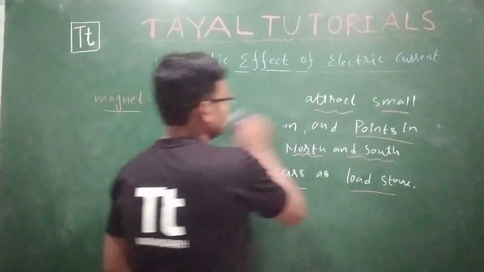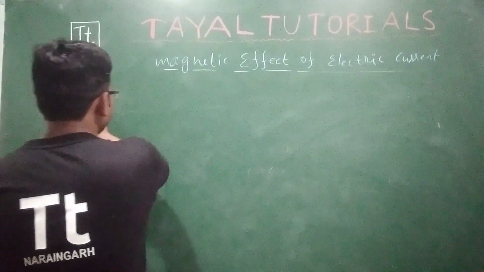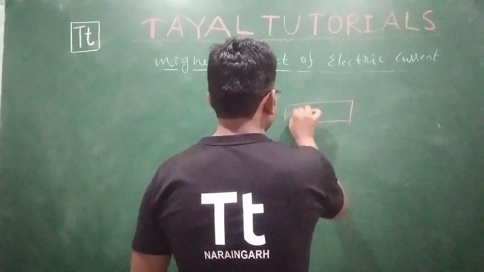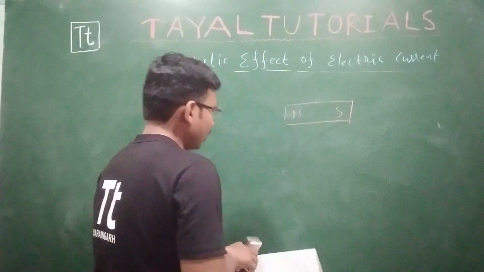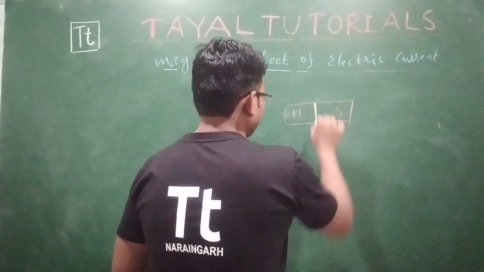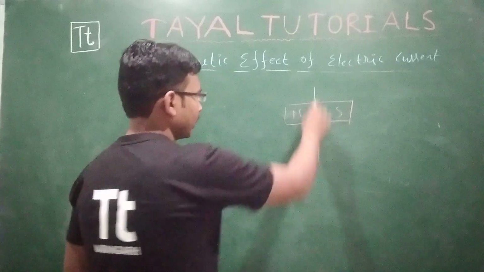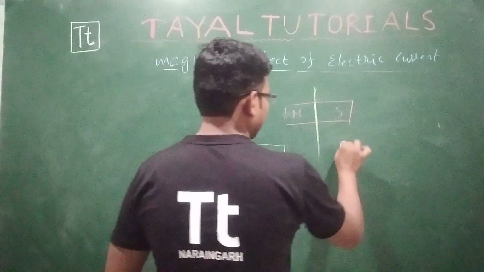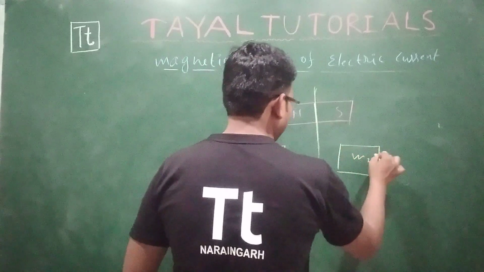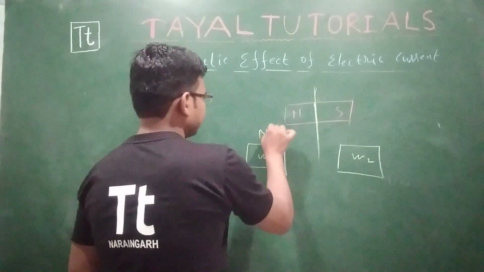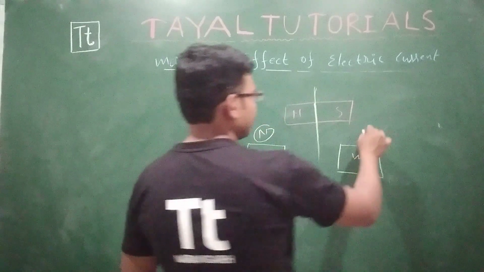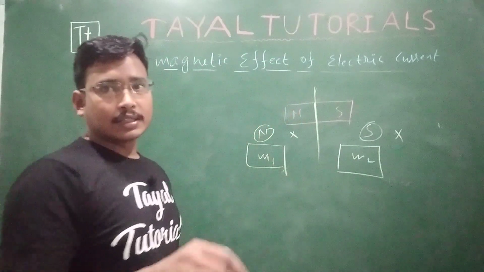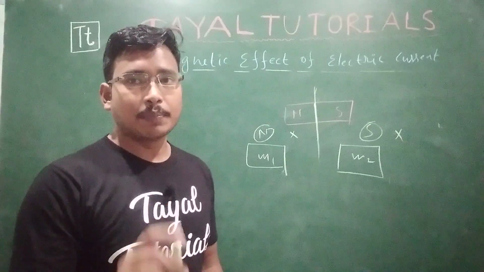See, properties of magnet. Take a magnet, let's say there is a north pole and a south pole. If you want to break this magnet in between, divide it from here, you will get another magnet, M1, but you will never get a single N. It's not possible. You will never get a single S. It's not possible. A magnet, whenever it exists, always exists in pair.